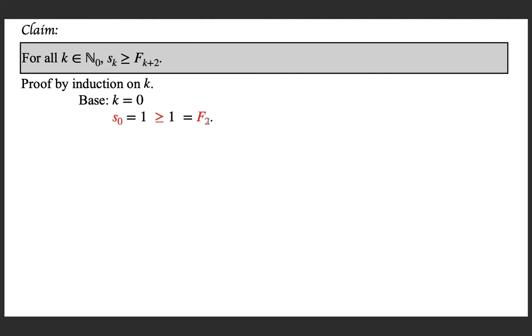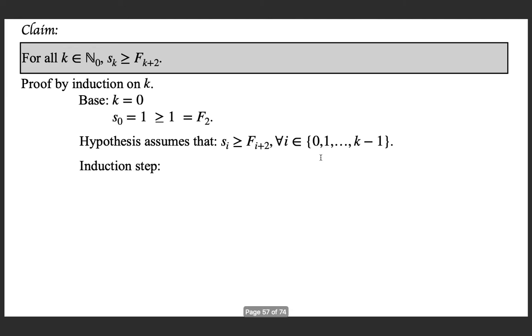Now go for the hypothesis, where we assume that the formula Si is greater than or equal to F(i+2) for all values of i in this set. Now we need to go for the induction step for k. From the previous slide we have this equation, Sk is greater than or equal to 2 plus sigma i over 2 to k S(i minus 2). I just copied this equation. If you want, you can go back and see that this is the equation that we have.